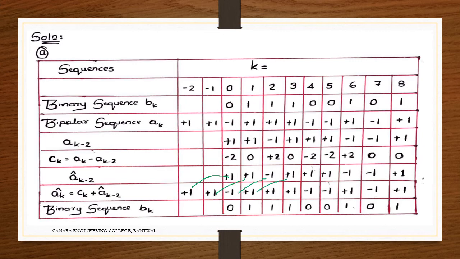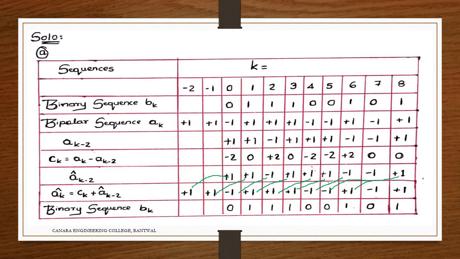Plus 1, 0, plus 1, plus 1, minus 2, plus 1, minus 1. Plus 2, minus 1, plus 1, minus 1, 0, minus 1, minus 1. 0, plus 1, plus 1.